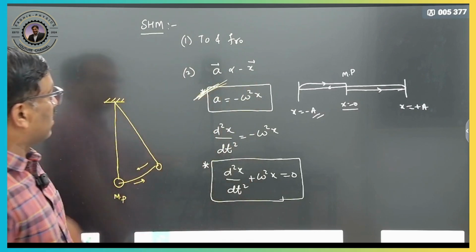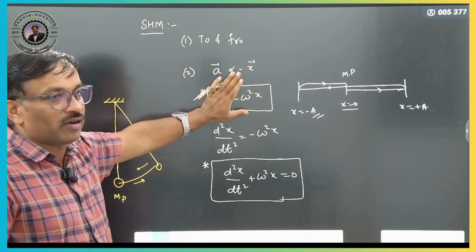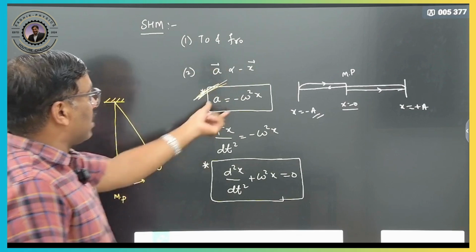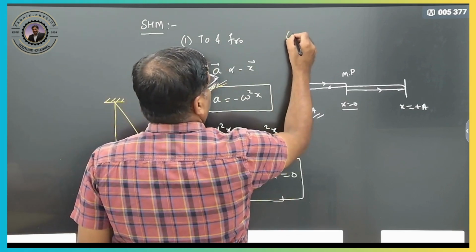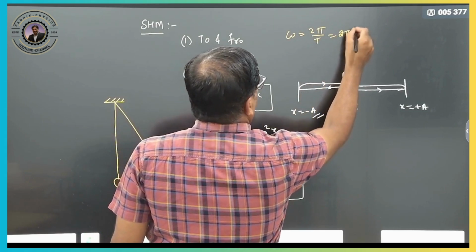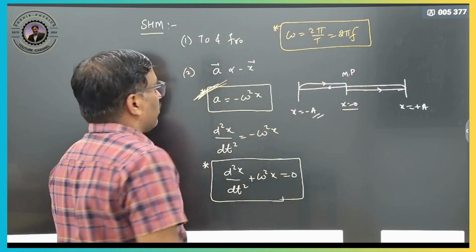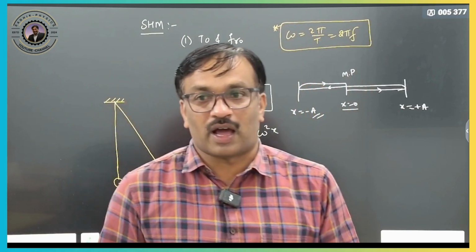So whenever simple harmonic motion is there, you should immediately get this formula into your mind. And also omega, you know the formulas already, that is nothing but 2 pi by T, which is nothing but 2 pi into frequency. Clear? So these are the formulas which are required for simple harmonic motion.